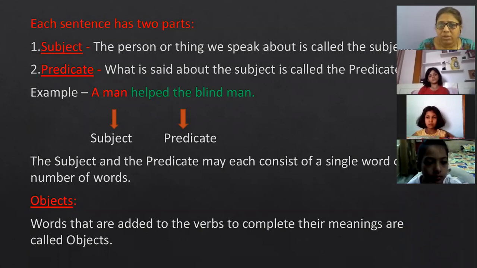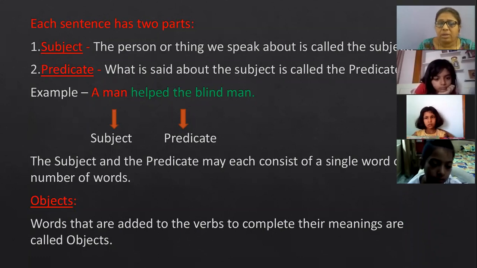Here you can see what I have added: after "help", "the blind man". And "the blind man" is again a noun, the name of a person. So I have added a word which is an object. Object and subject are always nouns or pronouns.